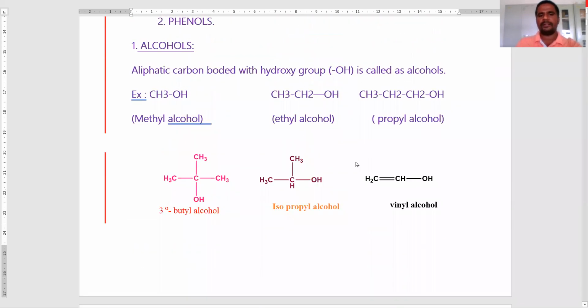Here we observe that in all these compounds, the aliphatic carbon atom is attached to the hydroxy group. So that's why we call these compounds alcohols.